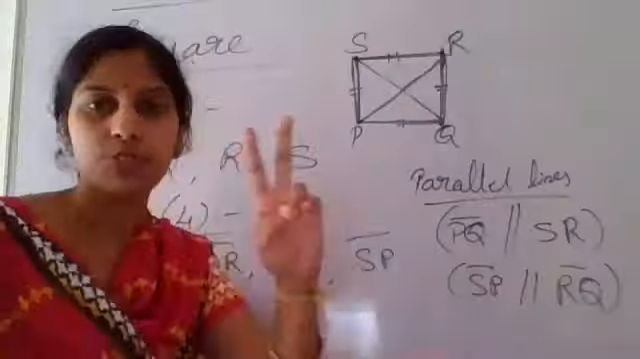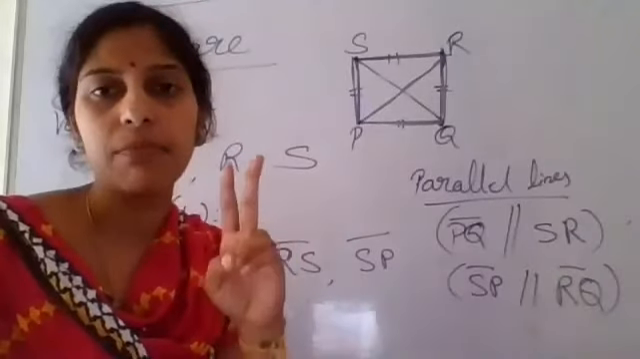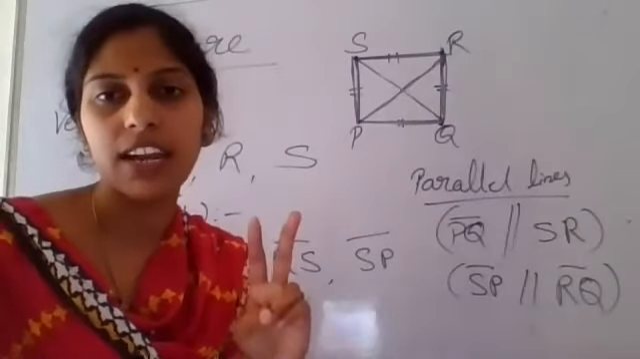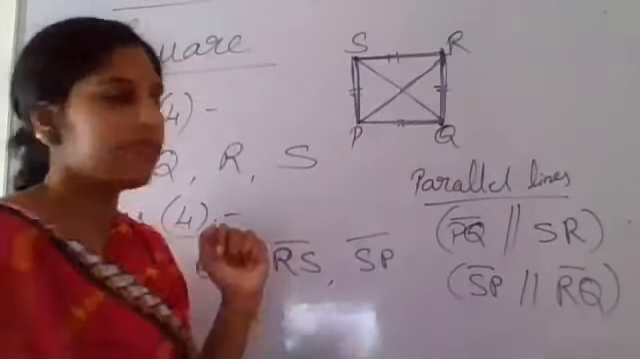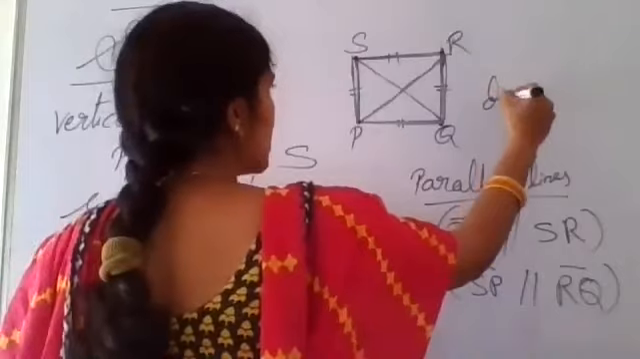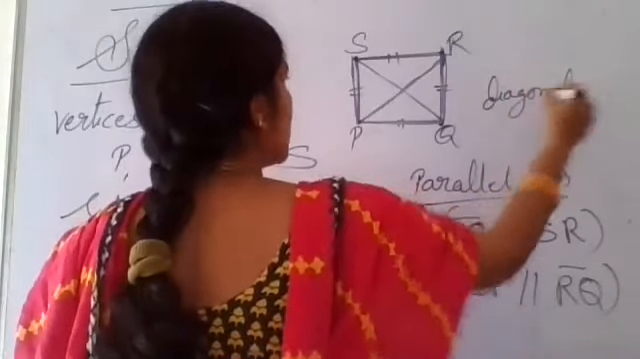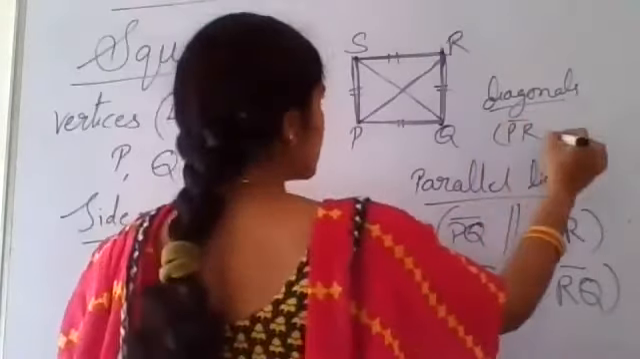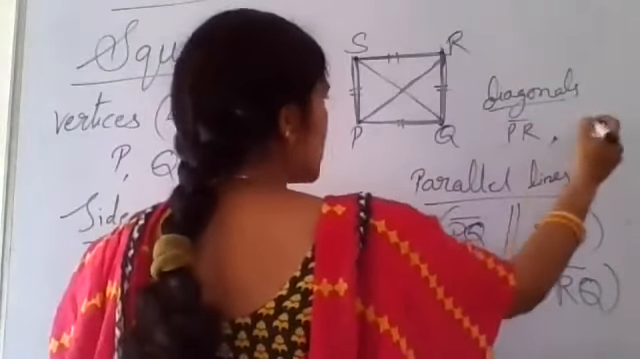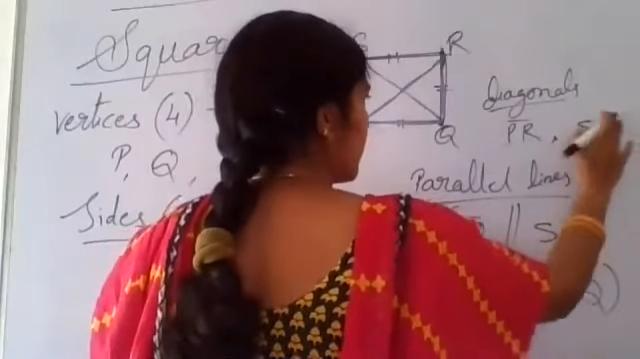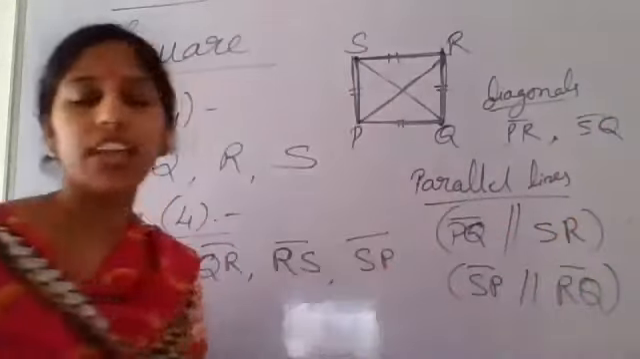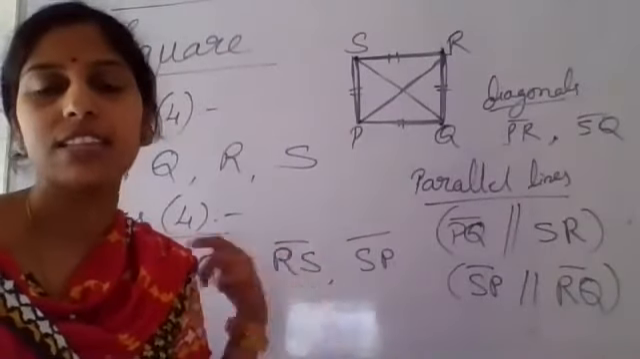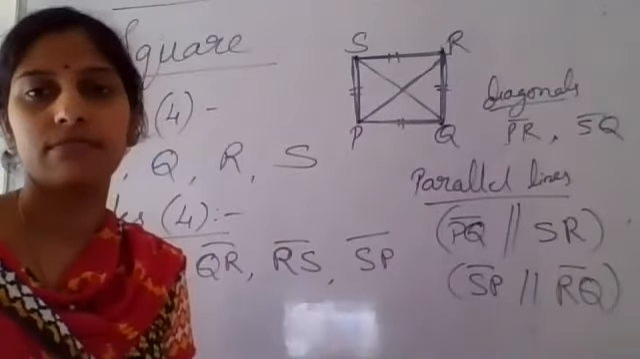Okay, and the diagonals' length will always be the same. In the square and rectangles, the lengths of the diagonals are the same. Now tell me what the diagonals are. I am naming the diagonals. One is PR and the other one is SQ. With this, we have finished the properties of two-dimensional figures, rectangle and square.